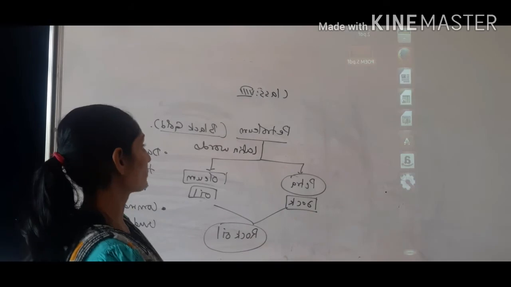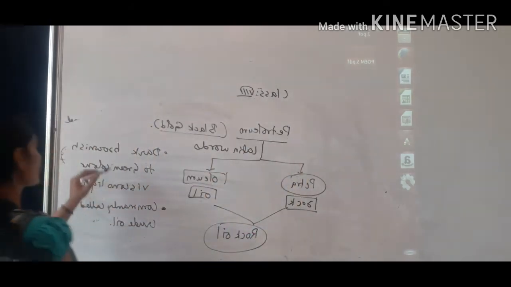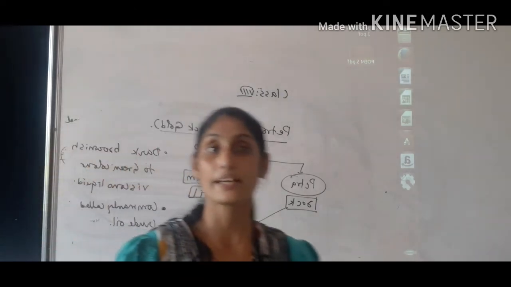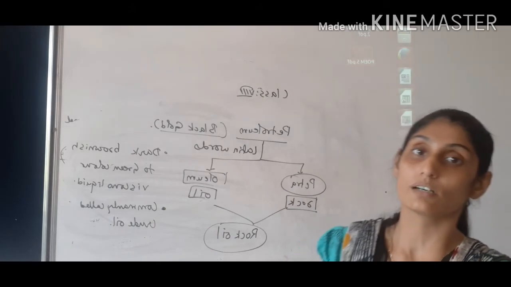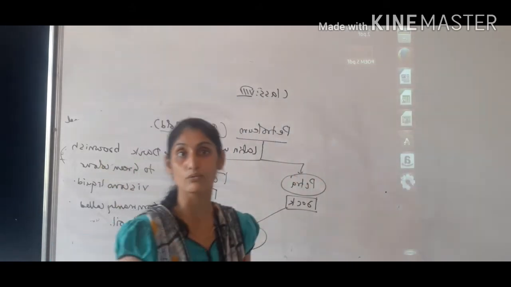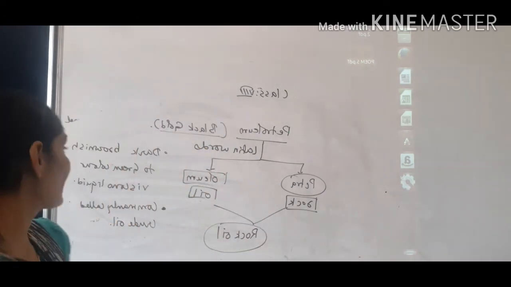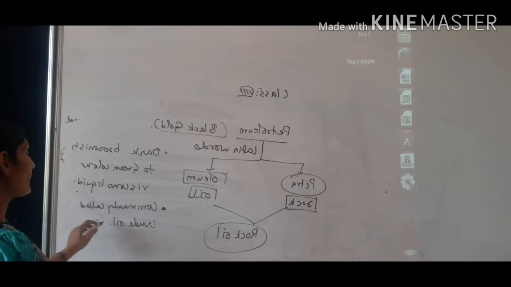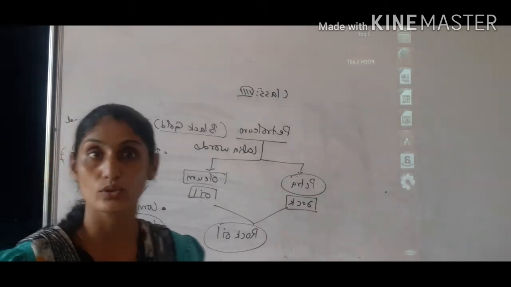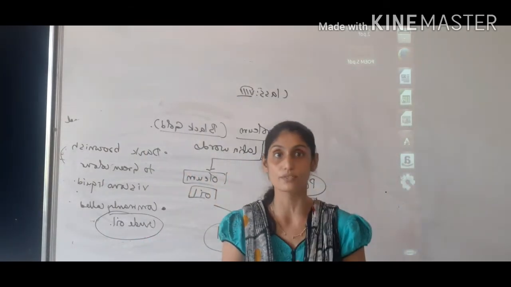Now when we talk about the properties, the characteristics, what it is like: it varies from dark brown to green in color. That means there is a color variation from brown to green. It is a viscous, denser liquid, commonly called crude oil. Commonly it is known as crude oil.